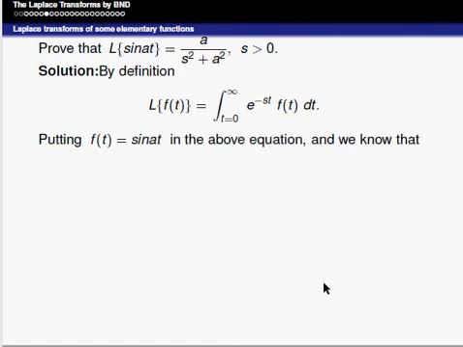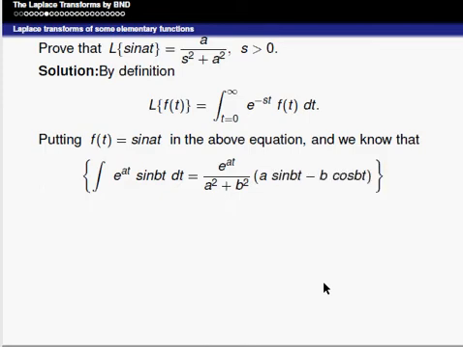And also one more thing, we know that the integral of e power at sin bt dt is equal to, let us remember, e power at divided by a square plus b square into a sin bt minus b cos bt.